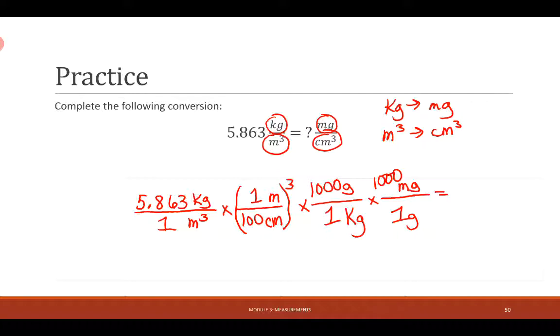So if we type that all into our calculator, 5.863 times, open parentheses, 1/100, close parentheses, cubed, times 1,000 divided by 1 times 1,000 divided by 1 is 5.863 milligrams per centimeter cubed. So we've learned that these are equivalent units.